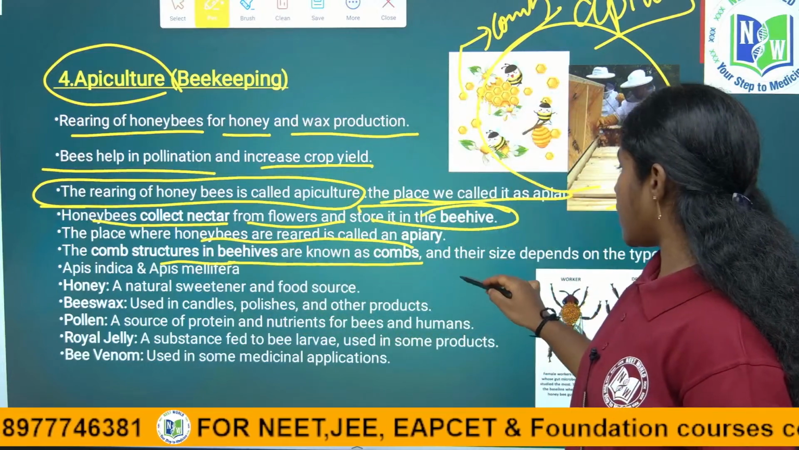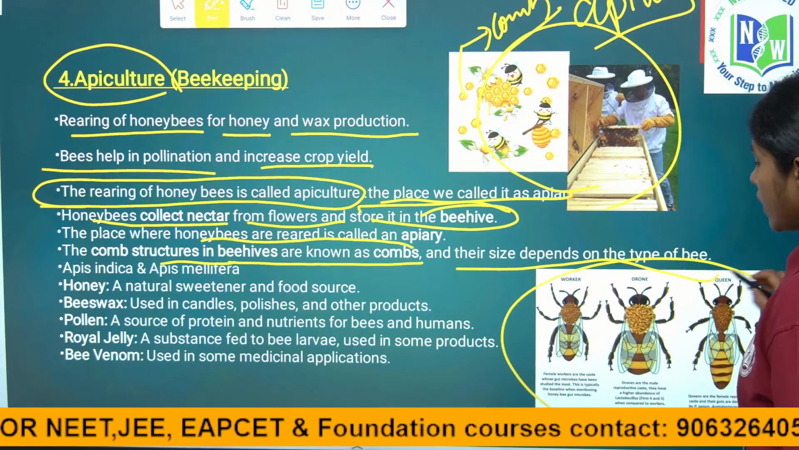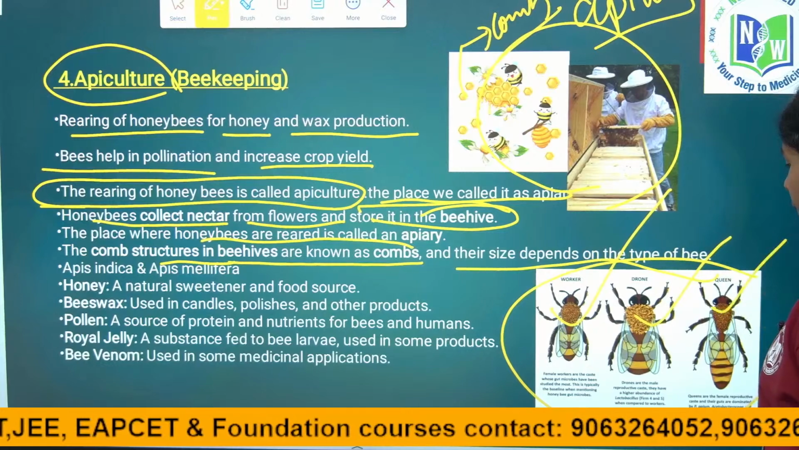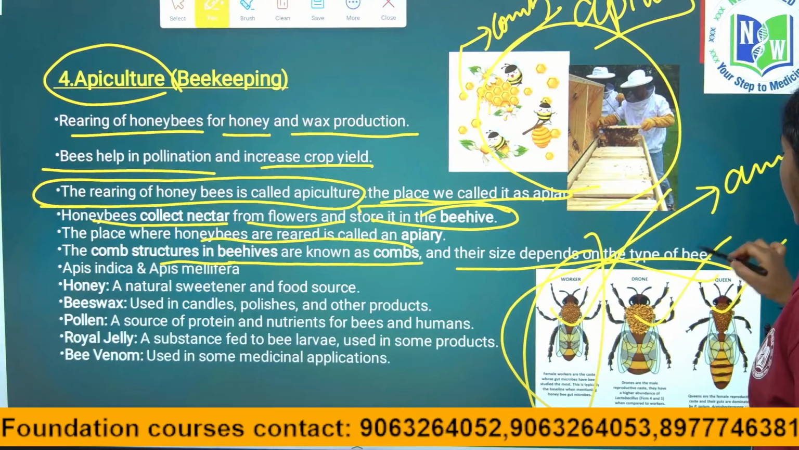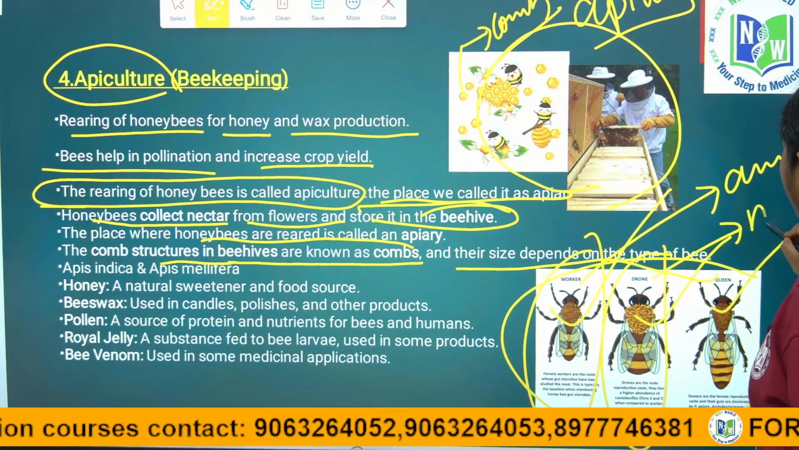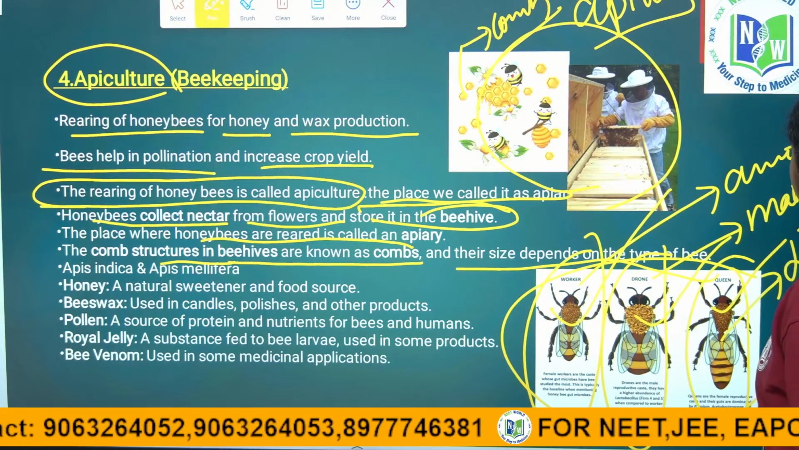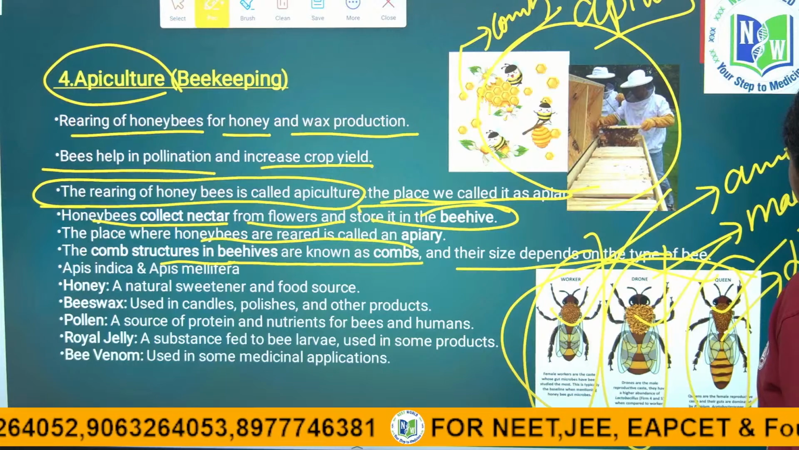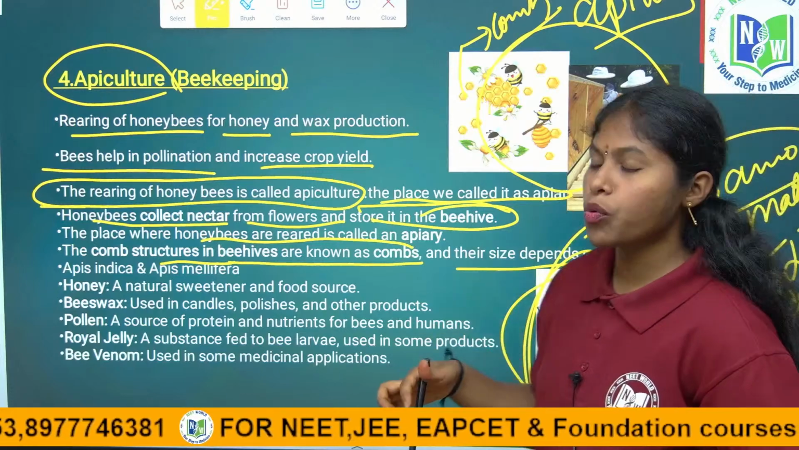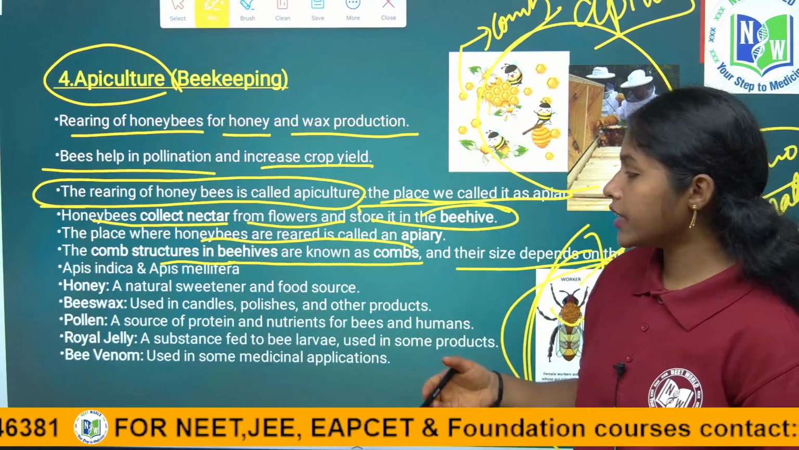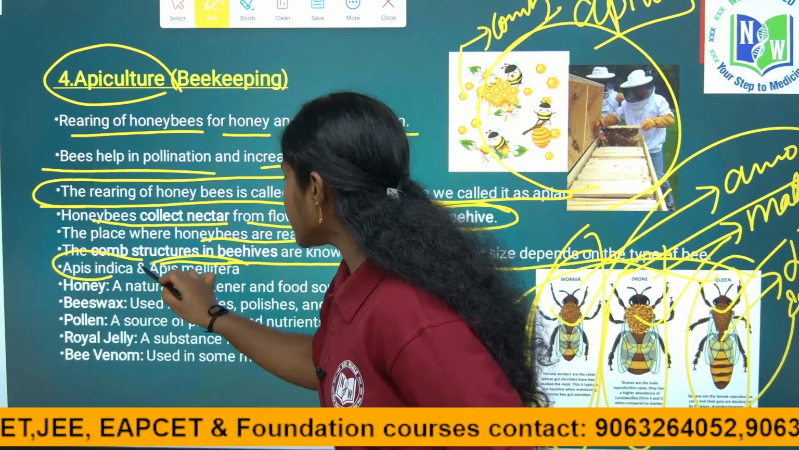Beehives are known as combs and their size depends on the type of bees. Three types of bees will be there: worker bee, drone bee and queen bee. The worker bees collect the honey, the drone bees are involved in mating, and the queen is special to lay eggs. Nowadays the honeybees mostly reared are Apis indica and Apis mellifera.